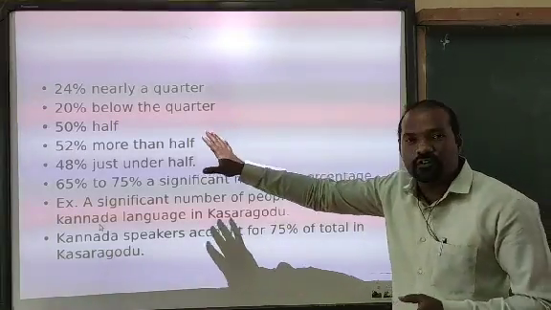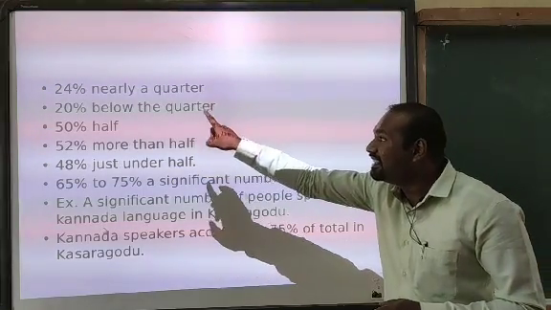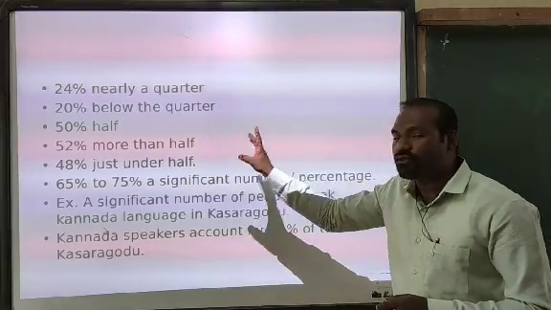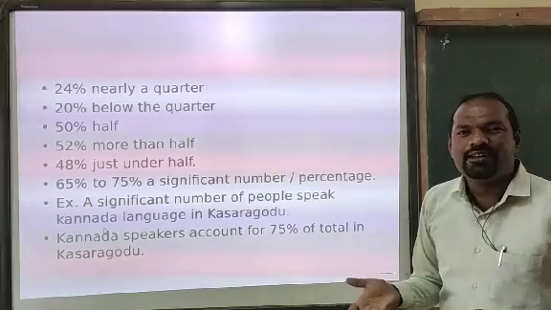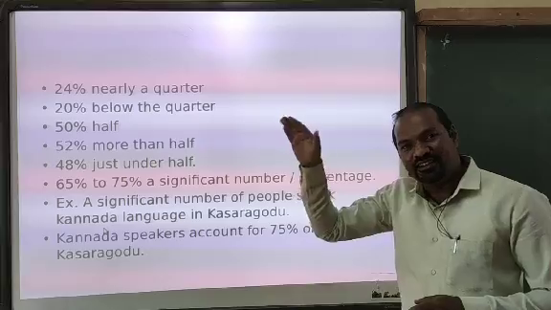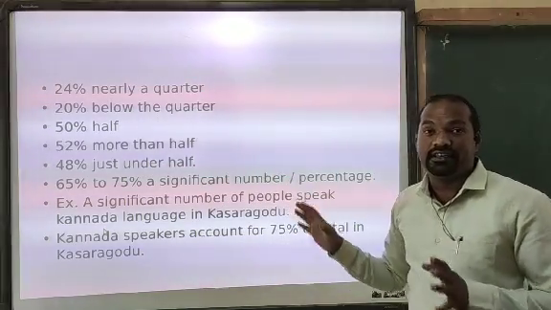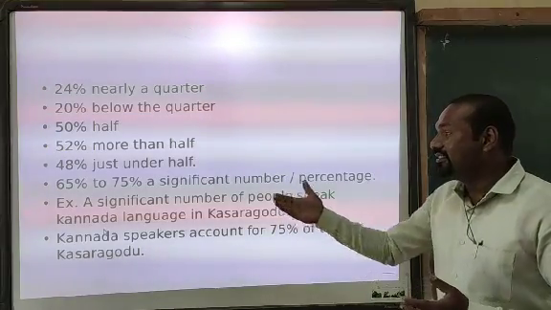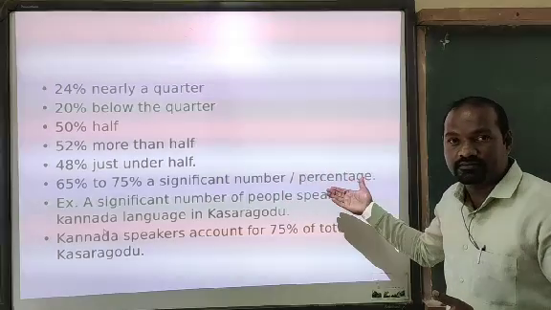Look here, if it is 24%, instead of writing 24%, you may write nearly a quarter. If it is 20%, below a quarter. If it is 50%, half. If it is 52%, more than half. If it is 48%, just under half. And if it is 65 to 75%, instead of writing that number, you may write a significant number or percentage.